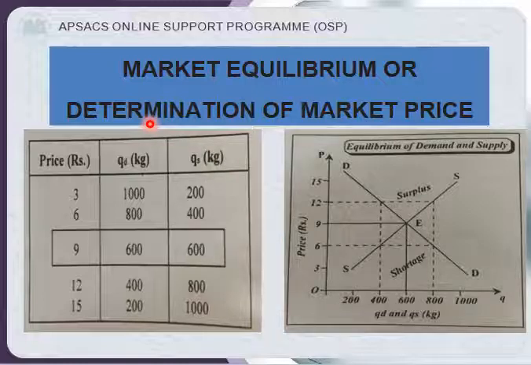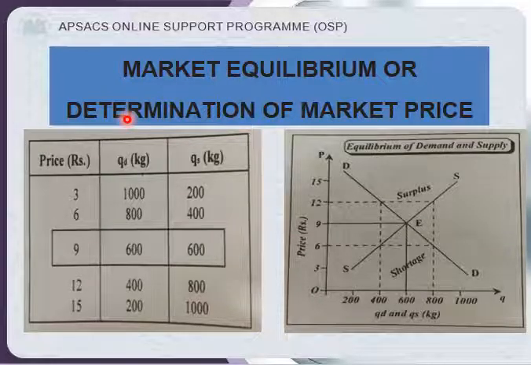You can see in the graph also, when demand is more than supply, you can see, then there is a shortage of the goods, so prices are increasing. And when the supply is more than the demand, then the products are surplus in the market, the prices are very low.